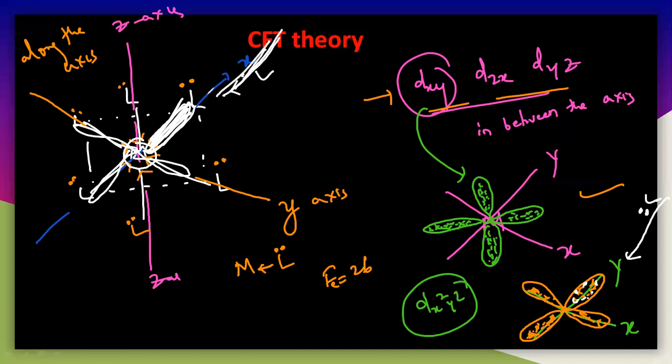Whatever these electrons, this ligand's electrons and this metal's electrons, will come together and go into repulsion with each other.